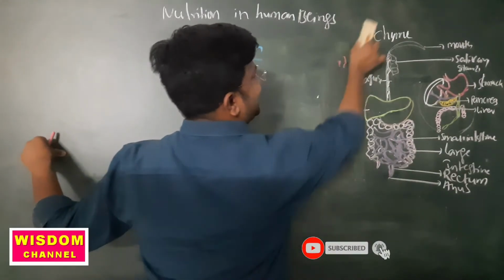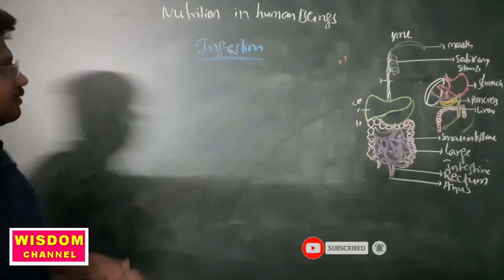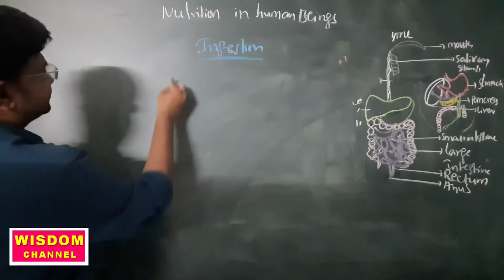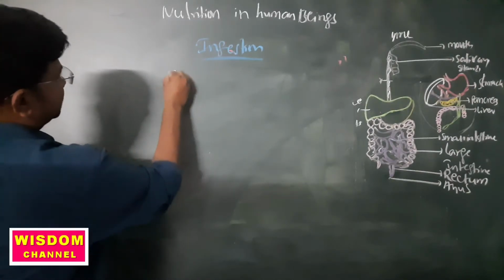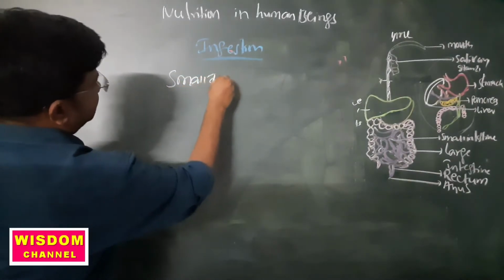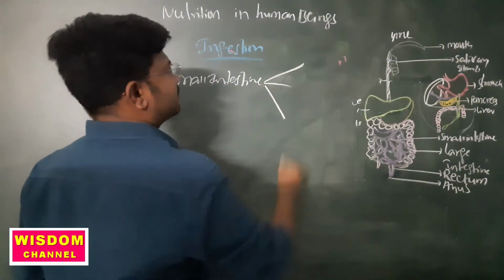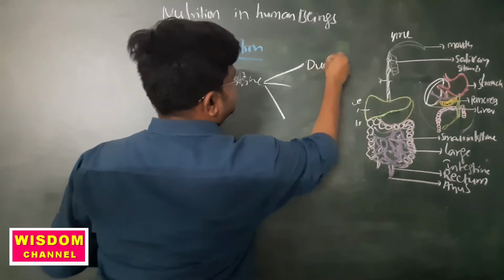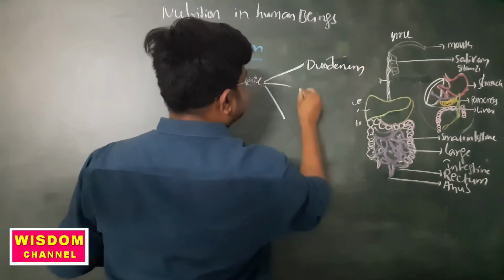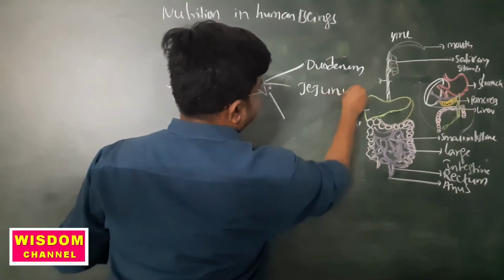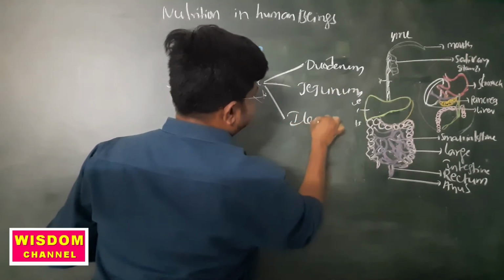The small intestine has three parts. First one, duodenum, jejunum, ileum.